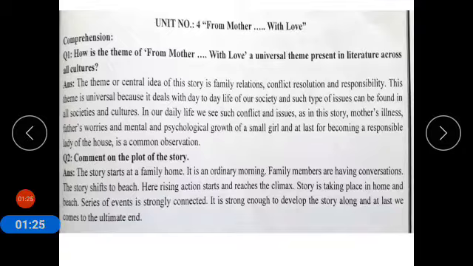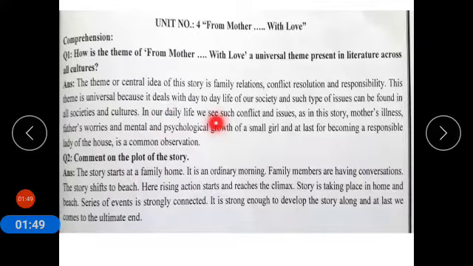ये एक आलमी थीम है, ये एक मेन आइडिया है, एक ऐसा मरकज़ी ख़याल है जो कि सब इससे रिलेट कर सकते हैं because it is related to day-to-day life of our society. And such type of issues can be found in all societies and cultures.